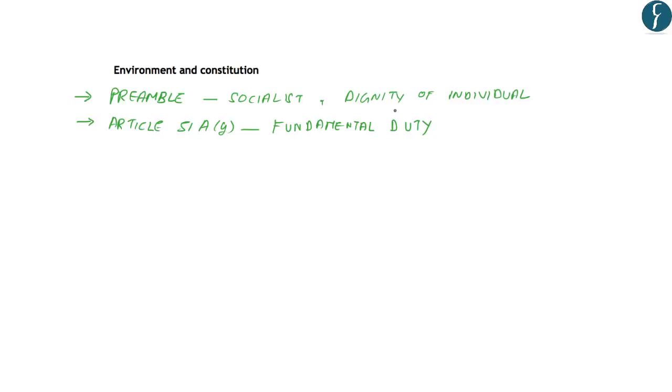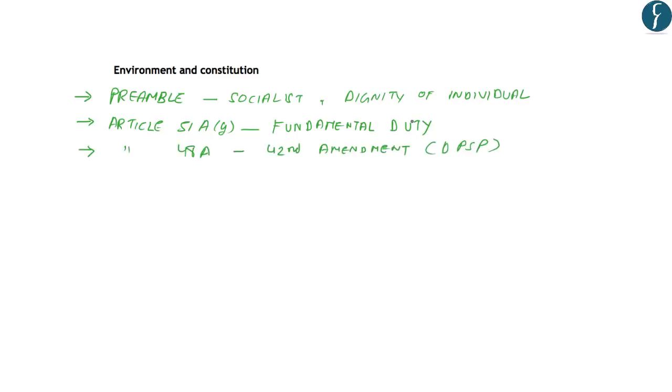The Article 51A(g), which is actually a fundamental duty, also says that it shall be the duty of every citizen of India to protect and improve the natural environment, including the forests, lakes, rivers, and wildlife, and to have compassion for living creatures. Thus, the fundamental duty explicitly talks about a clean and healthy environment.